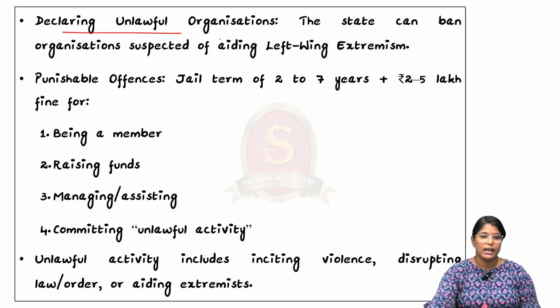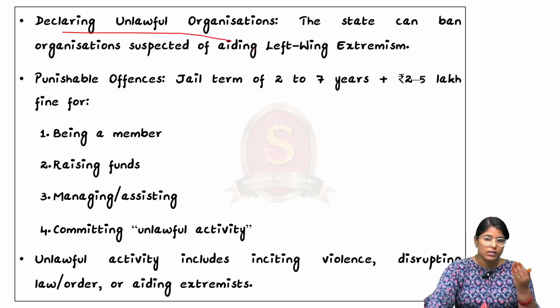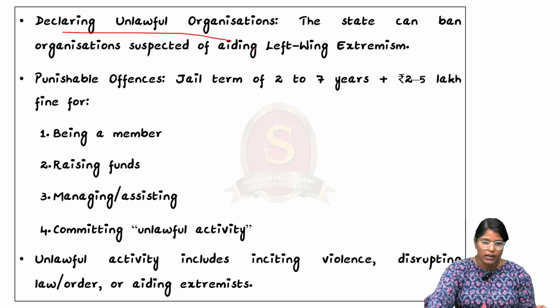Firstly, declaring unlawful organizations. This is actually a bill, but it is about to turn into an act. Once it is turned into an act, the state will have the power to declare any organization as an unlawful organization if it is suspected of helping left-wing extremism in the region.